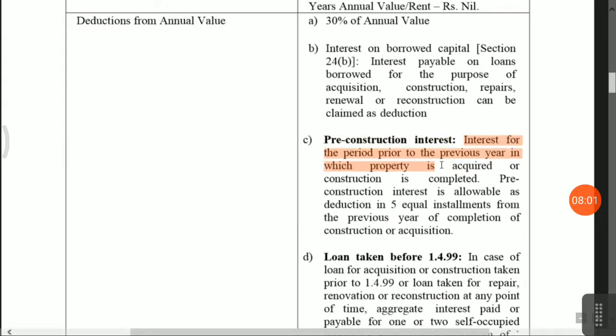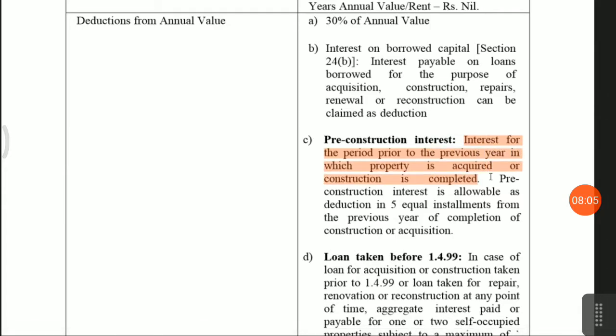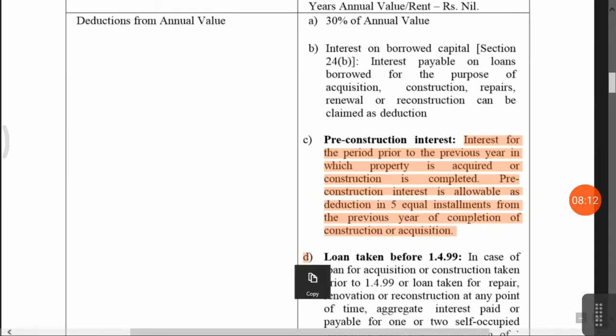Interest for the period prior to the previous year in which the property is acquired or construction completed, pre-construction interest, is an allowable deduction in 5 equal installments from the previous year of completion of construction or acquisition. In 5 equal installments you will be eligible for deduction.